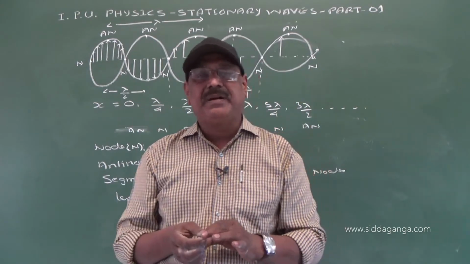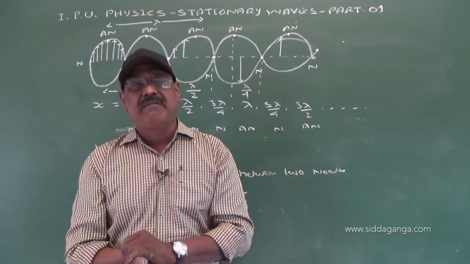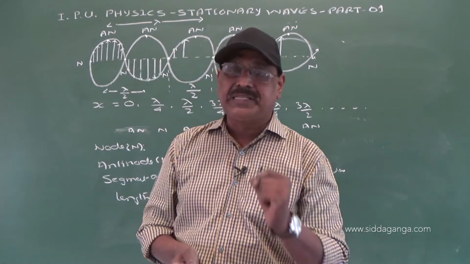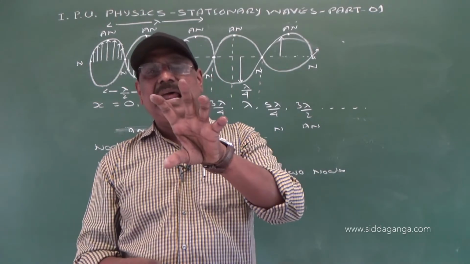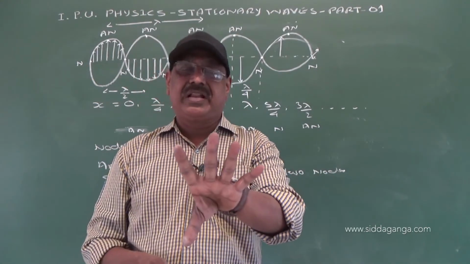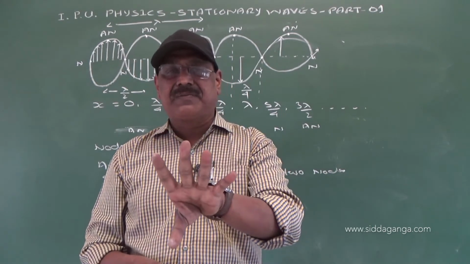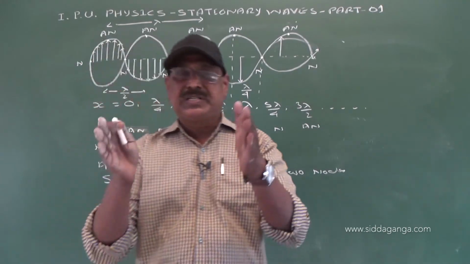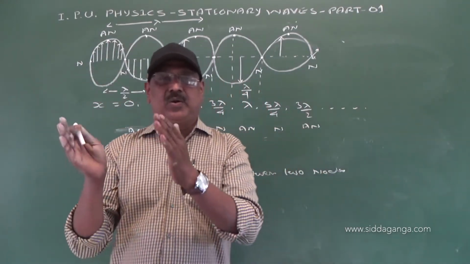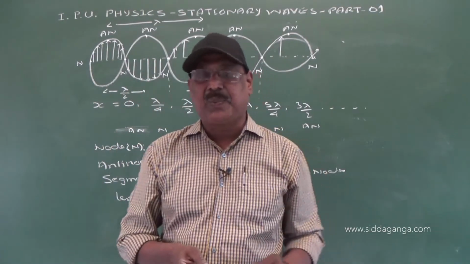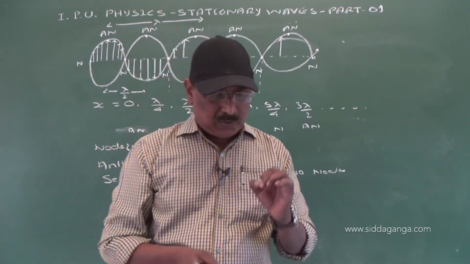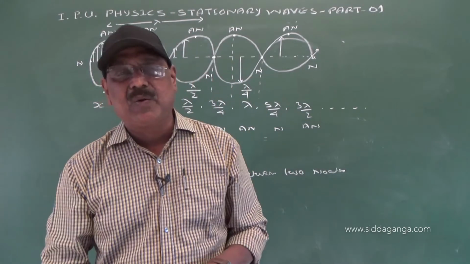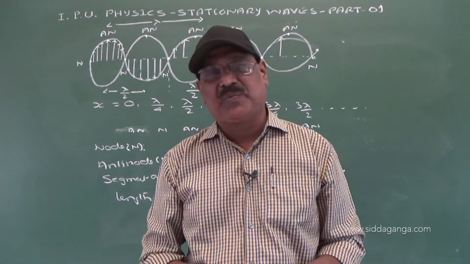The region of space between two nodes of a stationary wave is called a segment or loop. Length of a segment or loop is equal to lambda by 2, where lambda is the wavelength of the stationary wave, right? The wavelength lambda of the stationary wave is the same as the wavelength of the component wave. Distance between two successive nodes and two successive antinodes is lambda by 2, but the distance between a node and an immediate antinode is lambda by 4, right?